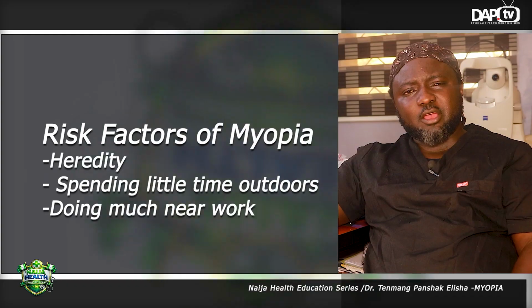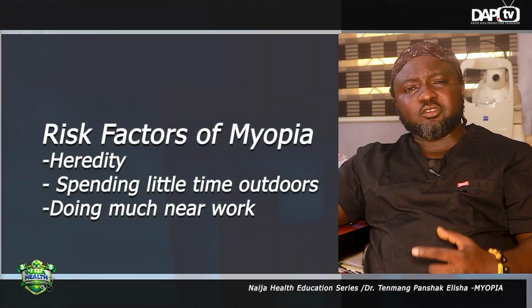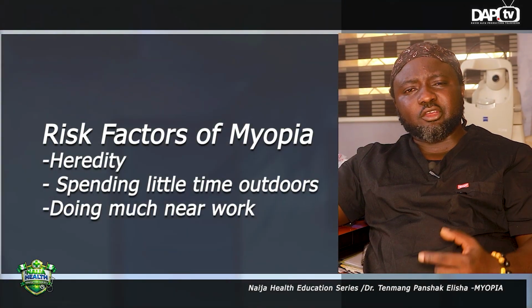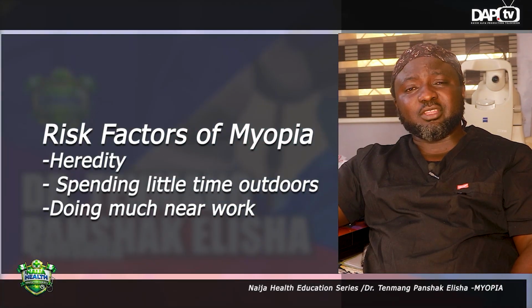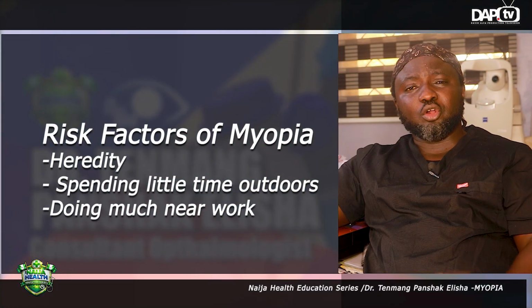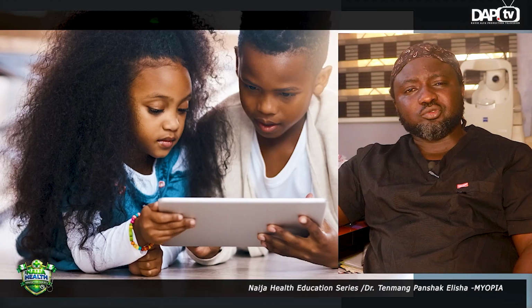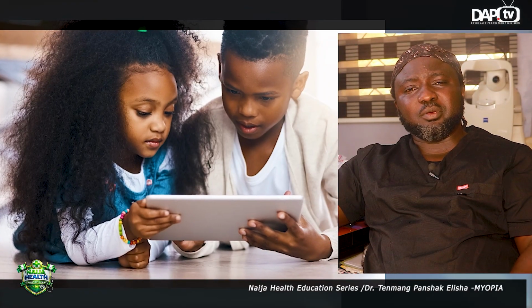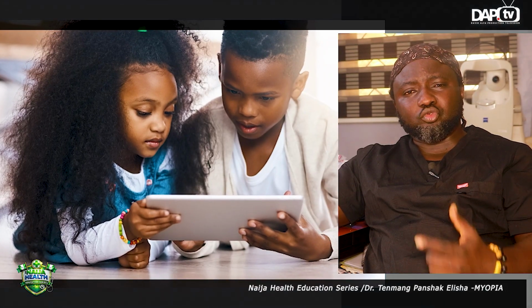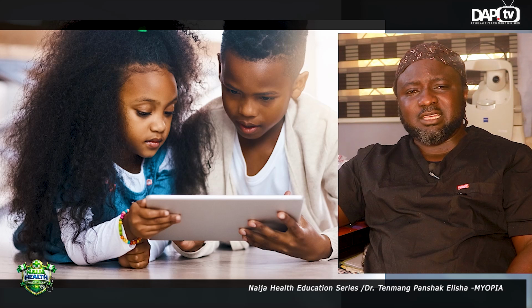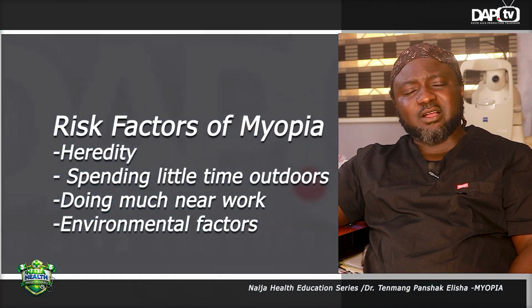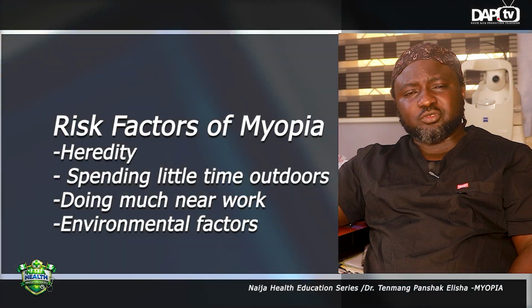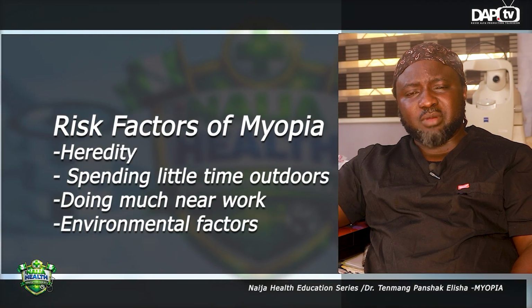Okay, so again, when we encourage children to do too much near work, they are at risk of developing myopia. Every time you give these children your phones, your tablets, they don't do anything else that is far away from them, but they are always on the phone, always on the tablets. These children are at risk of developing myopia because of too much near work that they do all the time. And again, some other environmental factors can predispose these children to the development of myopia.